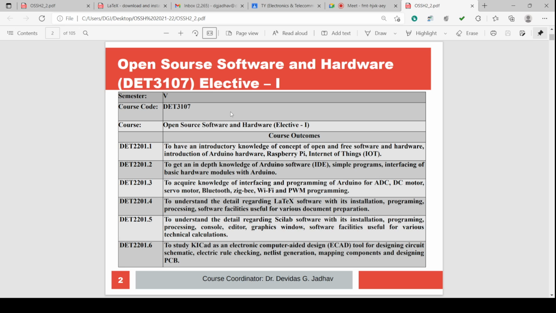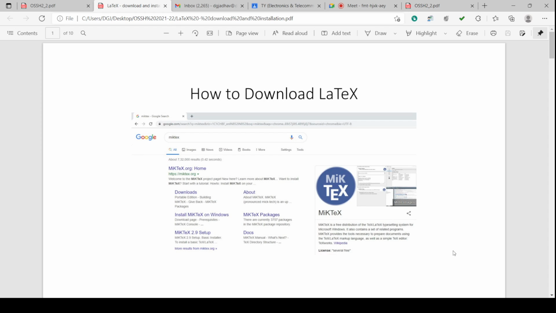So we have to start now. LaTeX, regarding details.